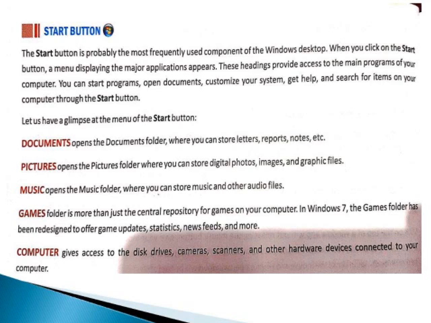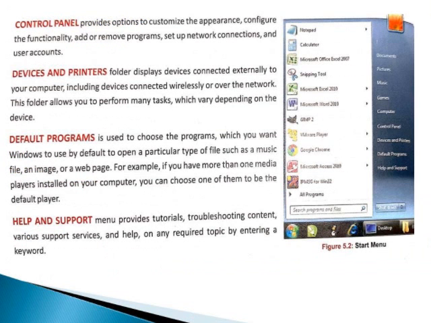Computer gives access to the disk drives, cameras, scanners and other hardware devices connected to your computer. Control Panel provides options to customize the appearance, configure the functionality, add or remove programs, set up network connections and user accounts. Devices and Printers.